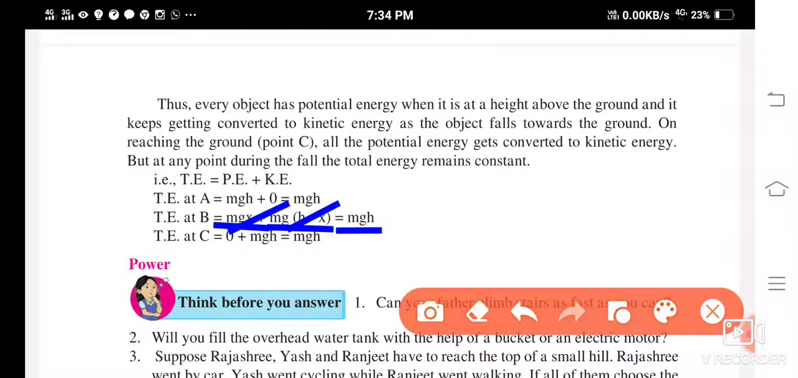Now total energy at C, you can see all the potential energy has got converted into kinetic energy. That means potential energy has become zero here, and the potential energy has fully got converted into kinetic energy. So you can see here the total energy at A is mgh again, total energy at B is mgh, total energy at C also is mgh.